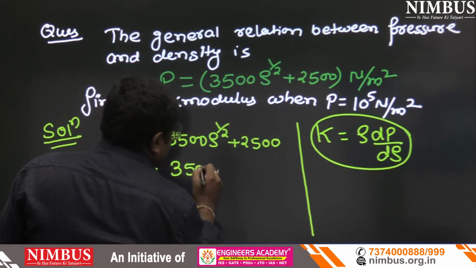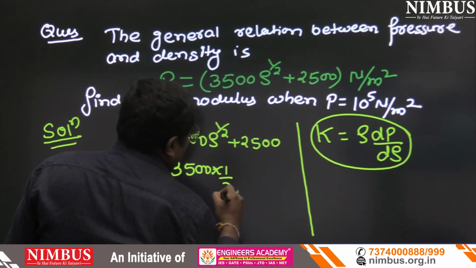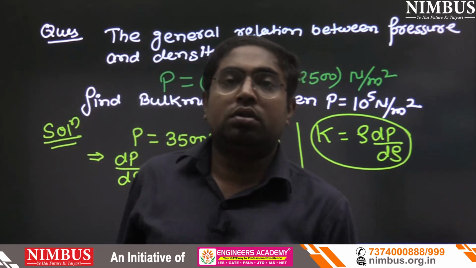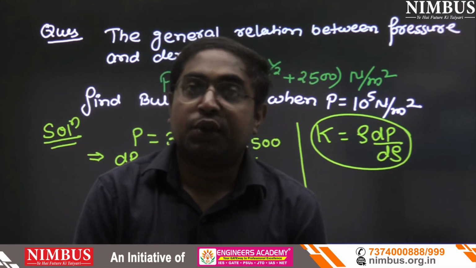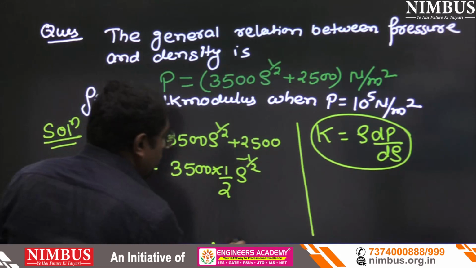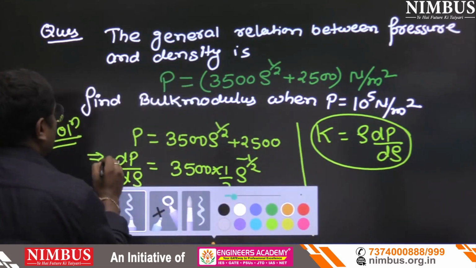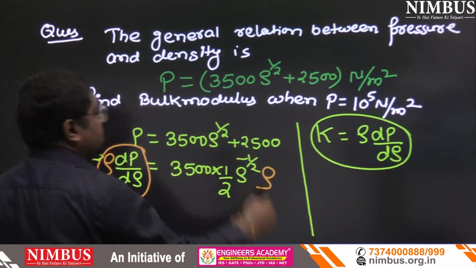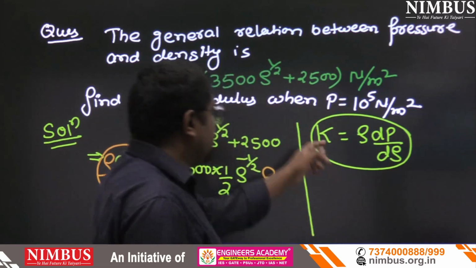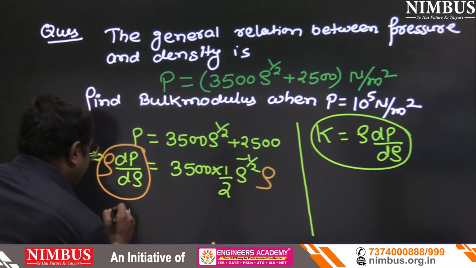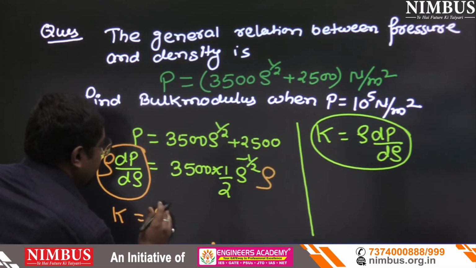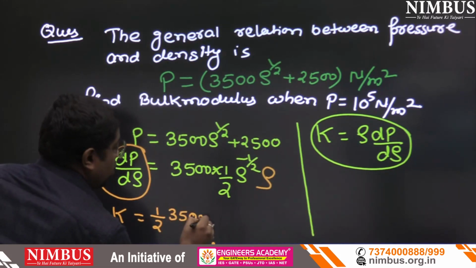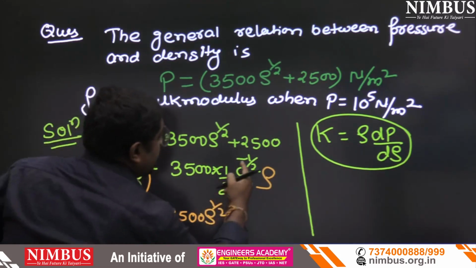So dP upon d rho equals 3500 into half rho to the power minus half, and the differentiation of a constant is 0. If we multiply rho on both sides, then rho dP upon d rho will be K. Rho dP upon d rho equals K, so I can write K equals half 3500 rho to the power half minus 1 by 2, and here plus 1.